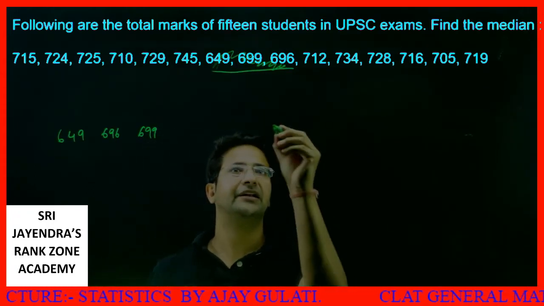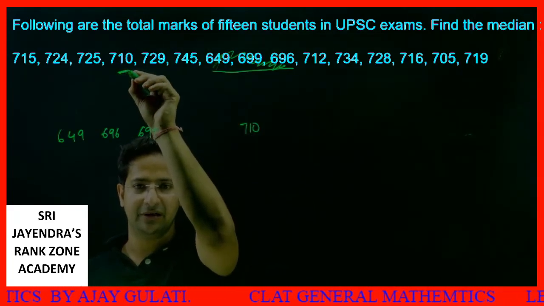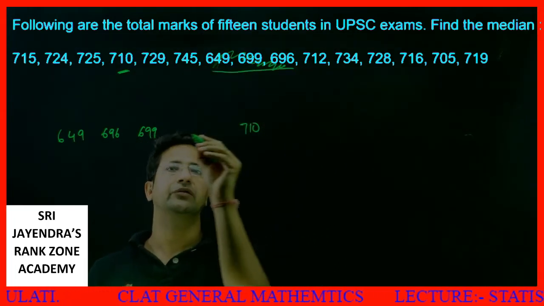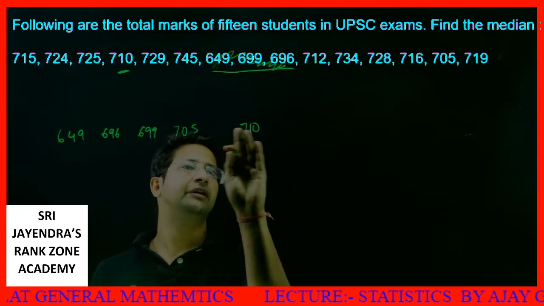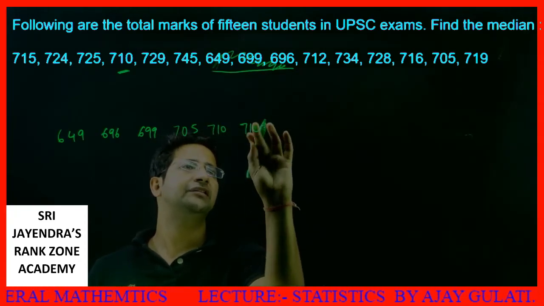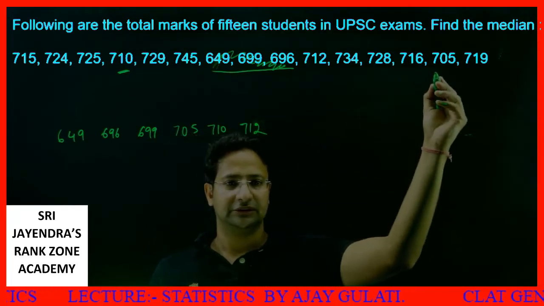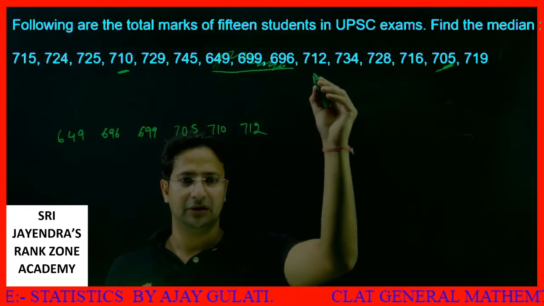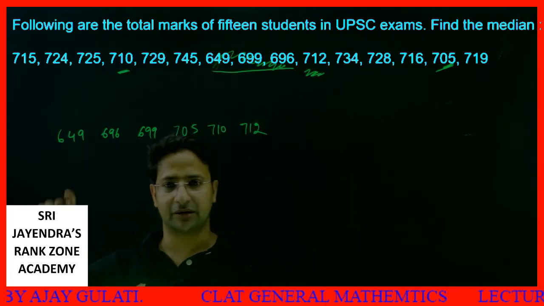710. Can I see any other number smaller than 710? Yes, 705. So 705 and 710. Then I see a number 712. So 705 covered, 710 covered, 712 also covered. After 712, I see a number 715.